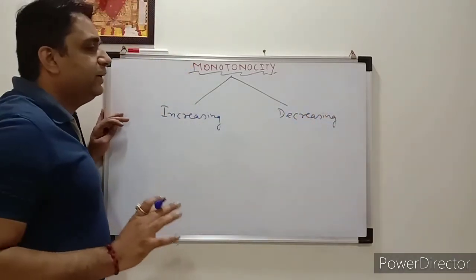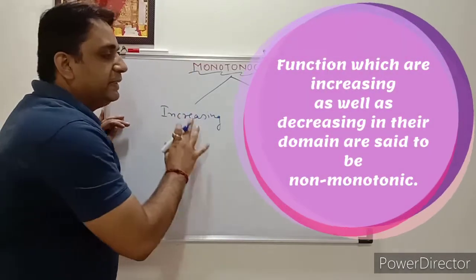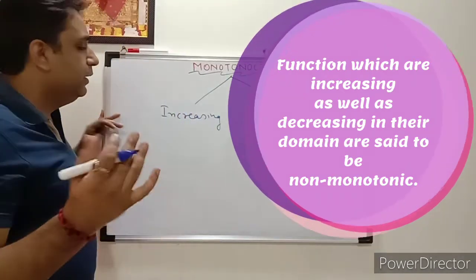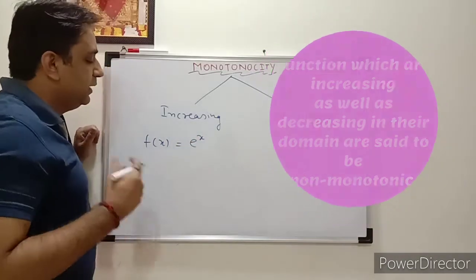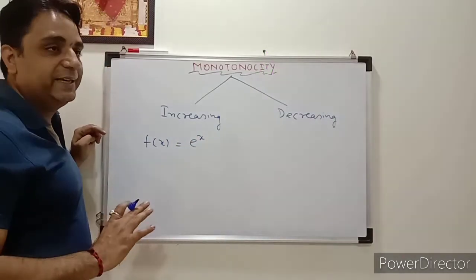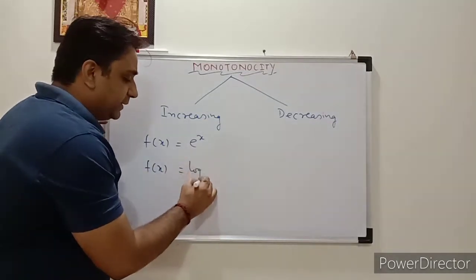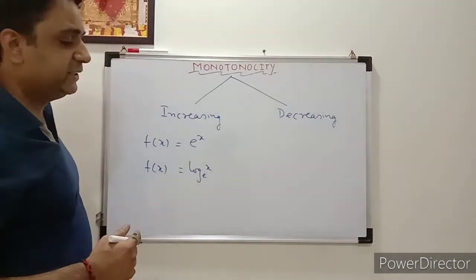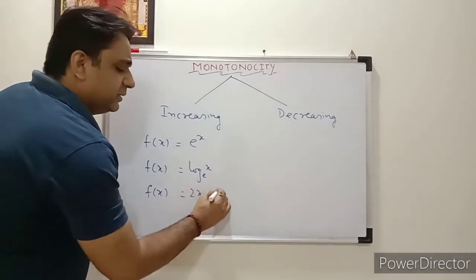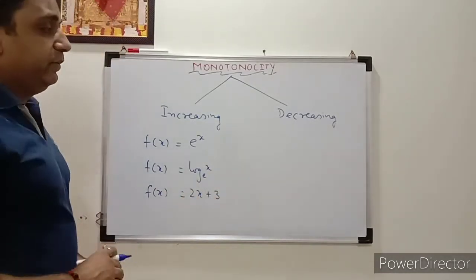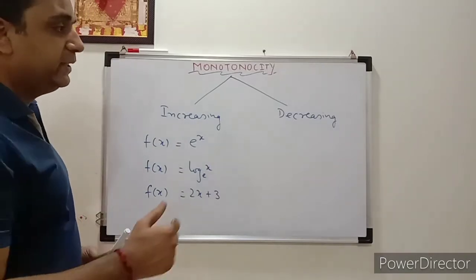So monotonicity is telling about the increasing or decreasing of the function. Under this topic we will see the increasing or decreasing of the function. For example, f(x) = e^x is an increasing function, as well as f(x) = log x. Log x is also an increasing function, and f(x) = 2x + 3. Lots of examples are there. It is a straight line, but how can you find that directly? If you know the graph of the function, when you draw the graph, you can find that.